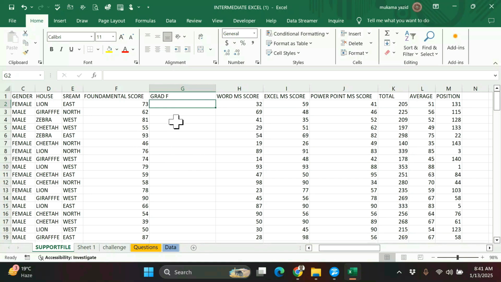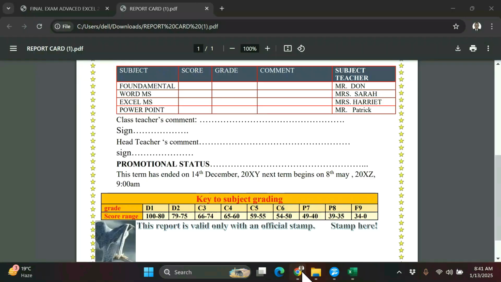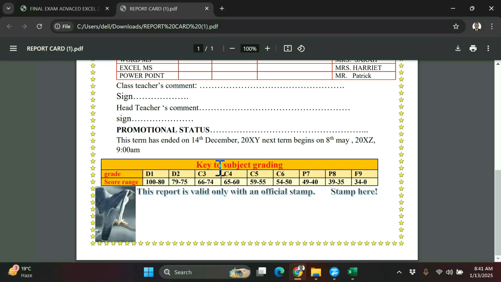According to the marks we want to grade this, let us go to the question. They said grade, we have D1, D2, C3, C4, C5, C6, pass 7, pass 8, and F9.